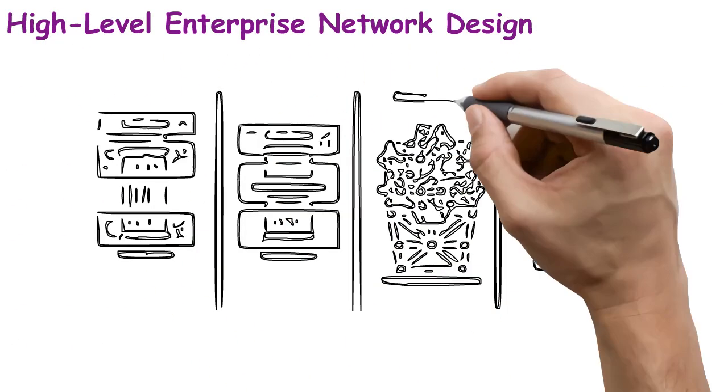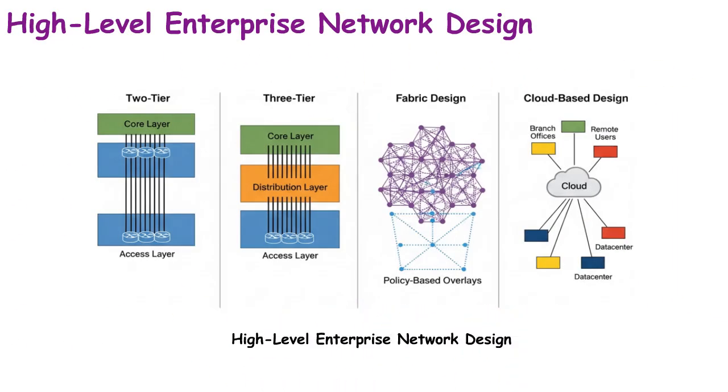High-level design models shape how enterprise networks are structured and managed for performance and growth. It's like building floor plans for different types of buildings, each layout serving unique needs. The two-tier design uses access and core layers, offering simplicity and cost-effectiveness for smaller networks. The three-tier model adds a distribution layer, increasing scalability and policy control for medium to large deployments.